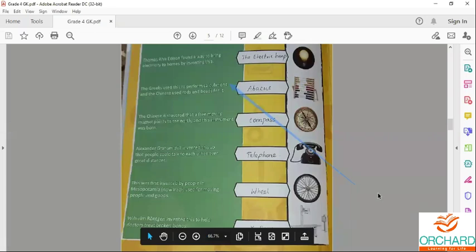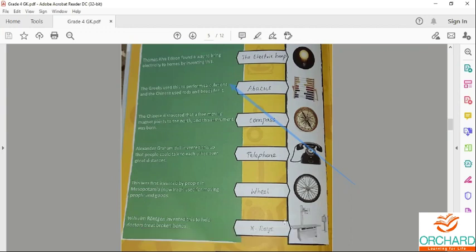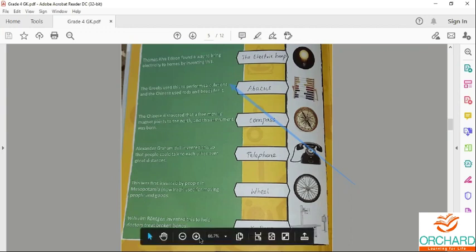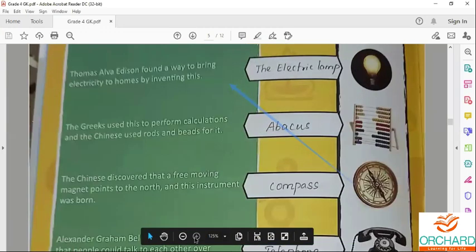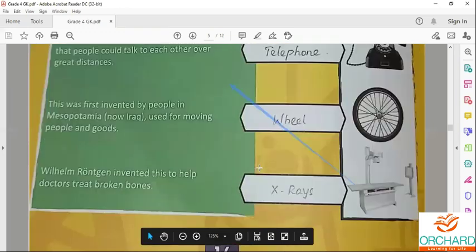The last one is X-ray. Wilhelm Röntgen invented the X-ray in the year 1895. Doctors use the X-ray to find out broken bones. So next lesson is the moon.